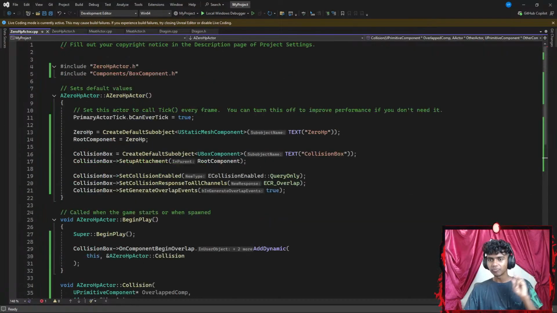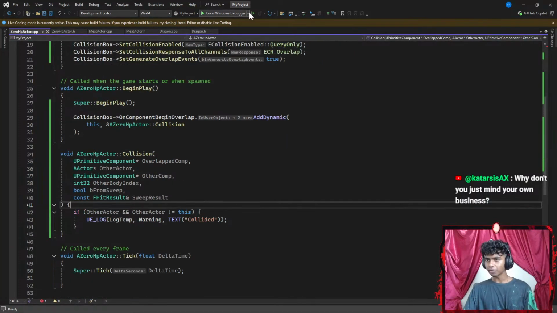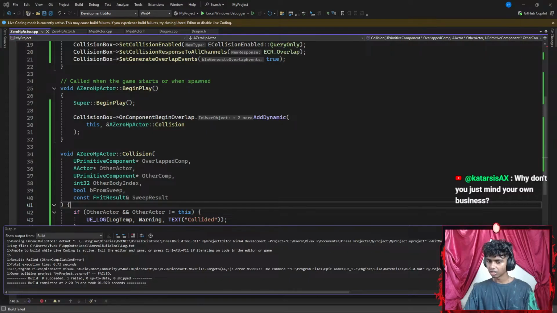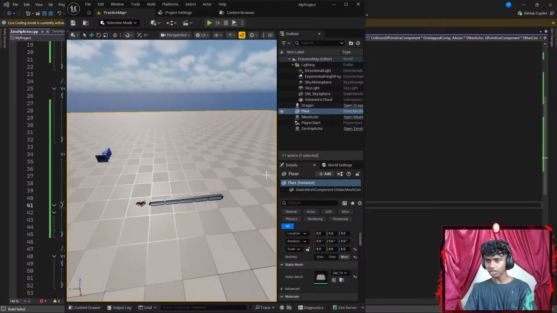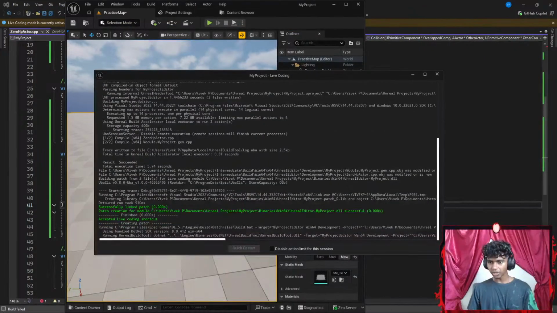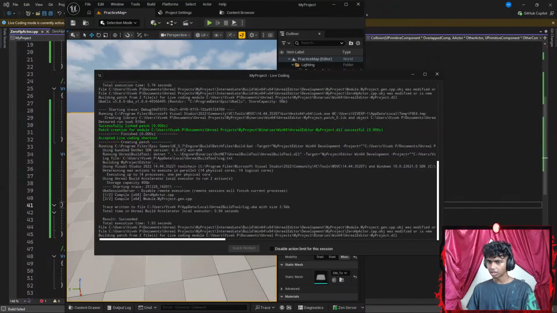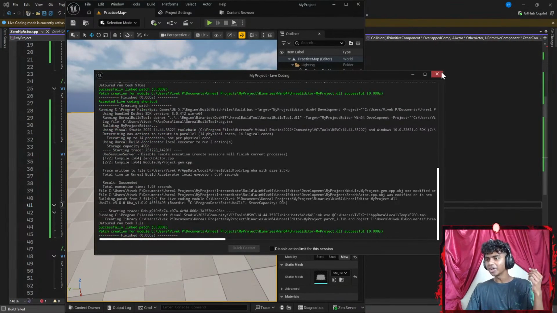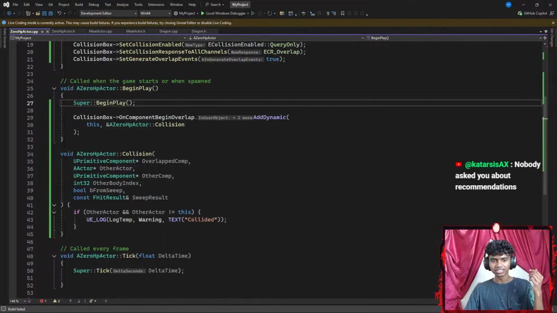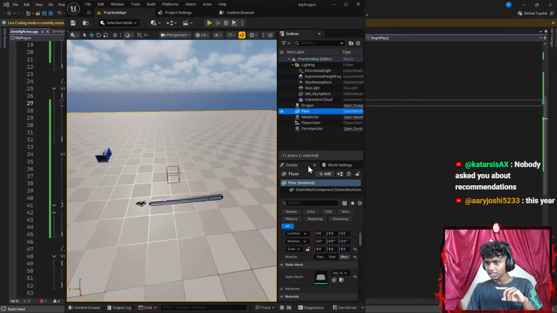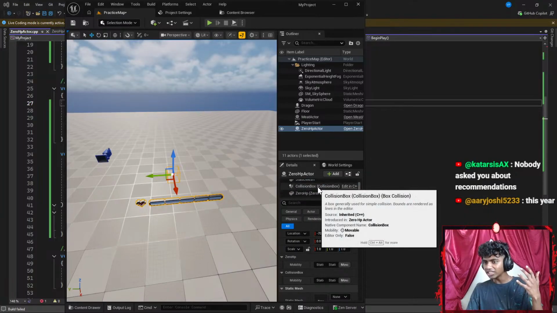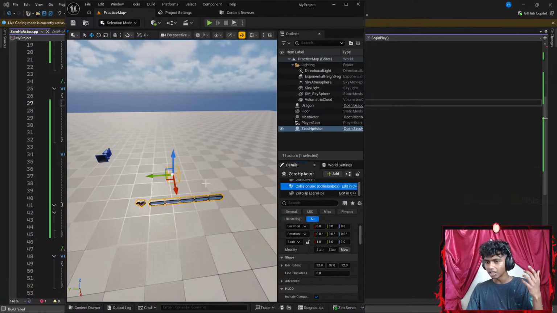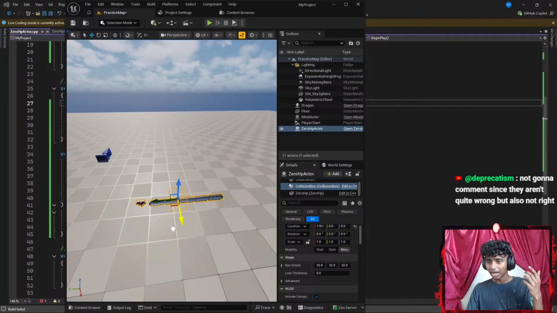Okay, let's see. Okay, I see 0 components. Okay, let's go ahead and run the code again. Okay, it said result failed. I might actually at this point... Oh wait, could it be in my Unreal Engine? Where's my box? Let's hit Control Alt F11 real quick. How does it say result succeeded here, but it says result failed in my constructor here? That does not make sense, guys. Okay, let's see. I think it's just my IDE that's messing up. I see my box component here, so everything is created properly, guys. Was it just my C++ all along that's messing up? I mean, my editor that was messing up.